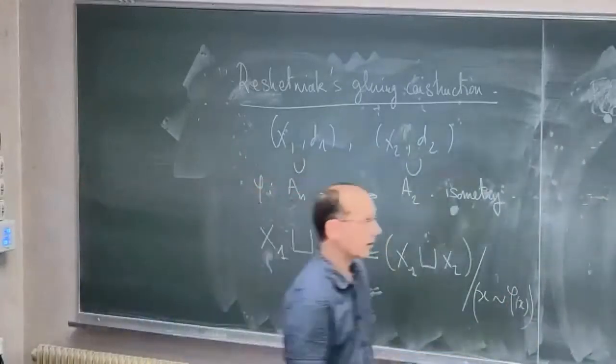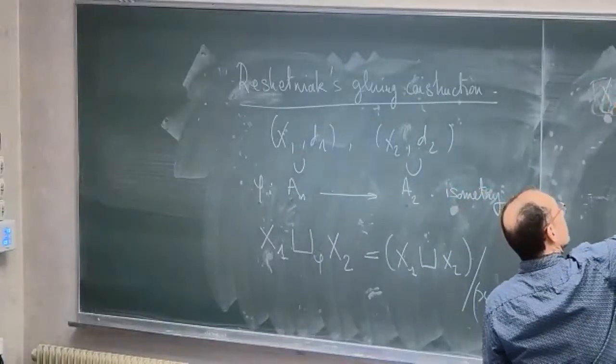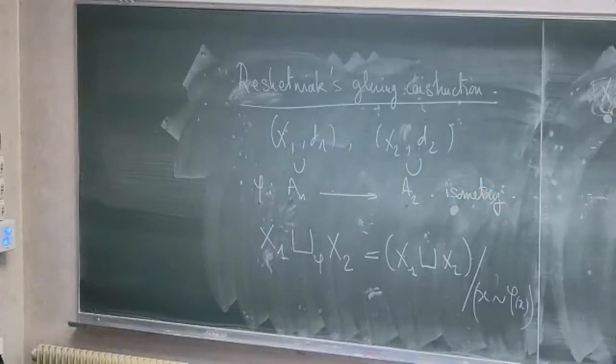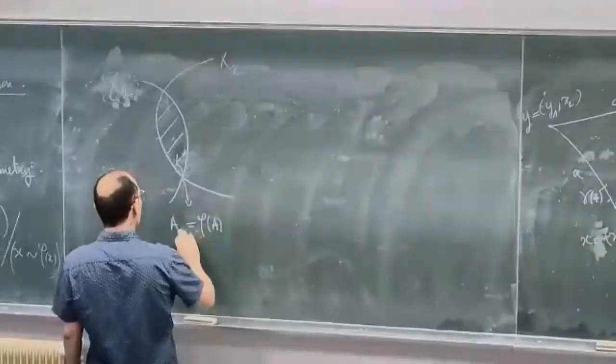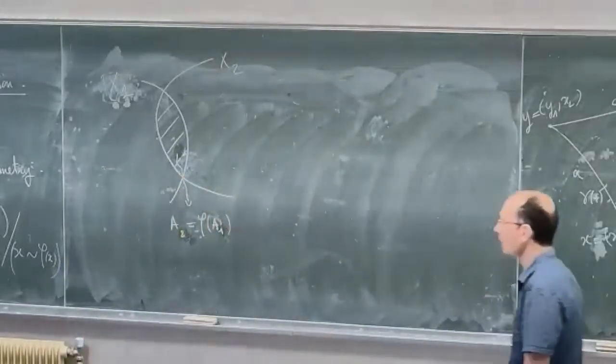So this just means that I have X1 with the region A1, and I have X2 with the region A2, and A2 is isometric to A1, and so I'm just gluing A2 on A1. The picture I get at the end is this X2 with the region here, A1, which becomes equal to phi of A1, sorry, A2, which is equal to phi of A1. Right, and just a gluing.